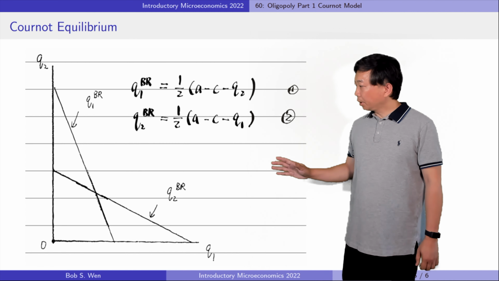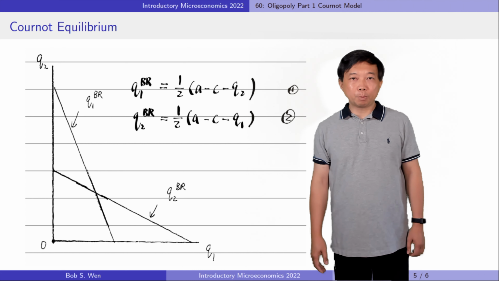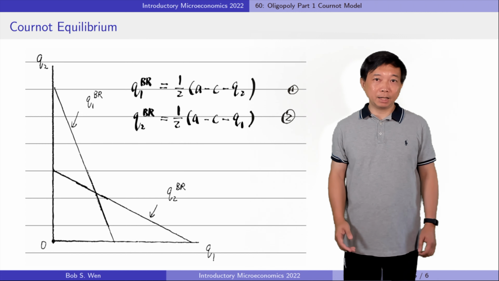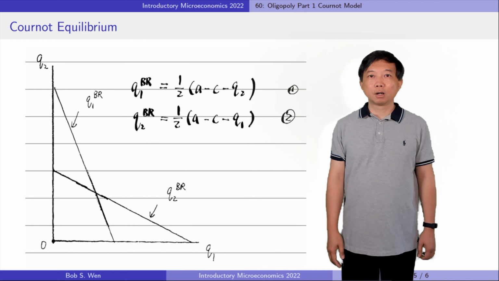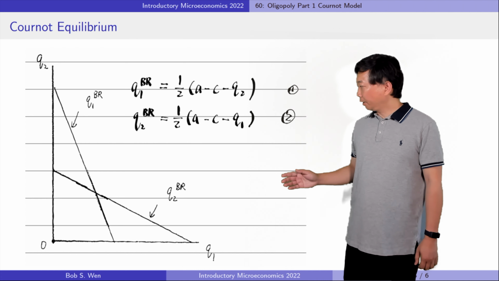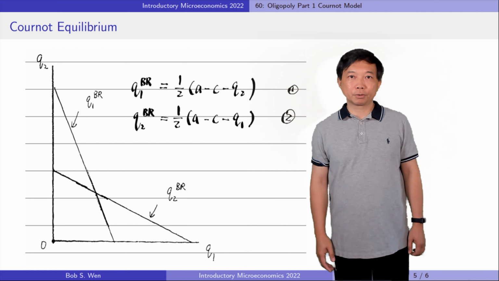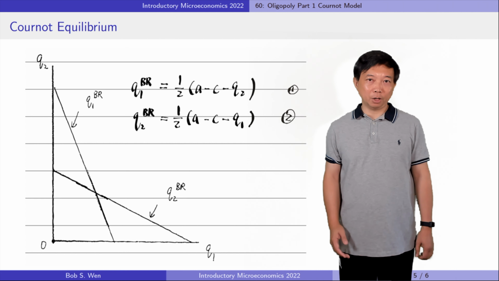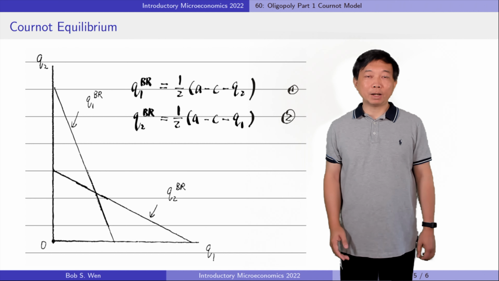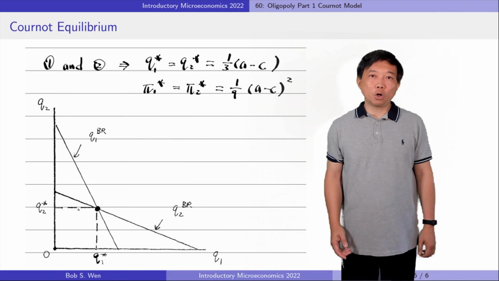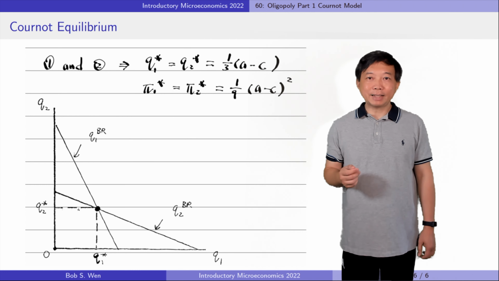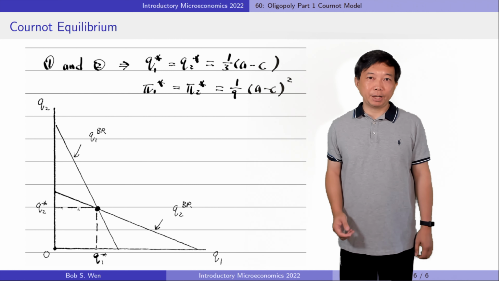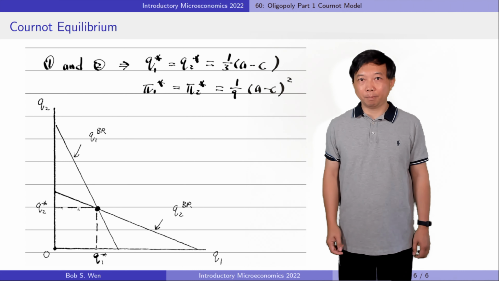The best response curves show all possible output levels a firm can choose to maximize its profit, given its belief about its rival's output. Firm 1's best response curve is steeper than Firm 2's because it has a slope of minus 2, while Firm 2's slope is minus 1 over 2. The Cournot equilibrium occurs at the intersection of the best response curves. We can solve the two equations and obtain the solution for the Cournot equilibrium.